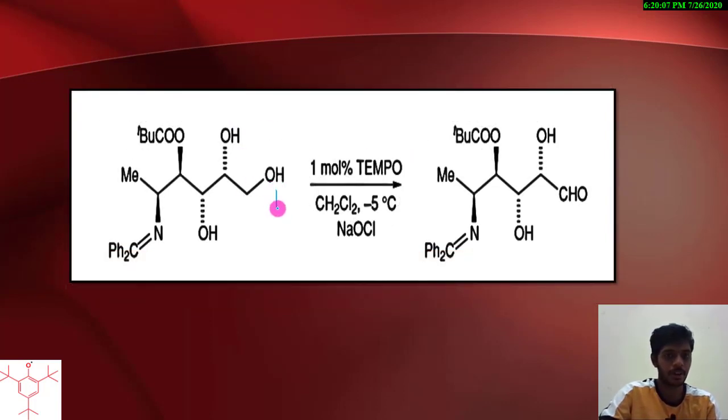See, this is the primary alcohol and this is the secondary alcohol, and this is also a secondary alcohol. In presence of TEMPO and DCM and NaOCl at a lower temperature, which is minus 5 degrees centigrade, the primary alcohol alone is oxidized to aldehyde and this secondary alcohol remains as it is. If the reaction happens for a longer time, this alcohol is also oxidized. In this case, the primary alcohol alone is oxidized to aldehyde under these conditions.